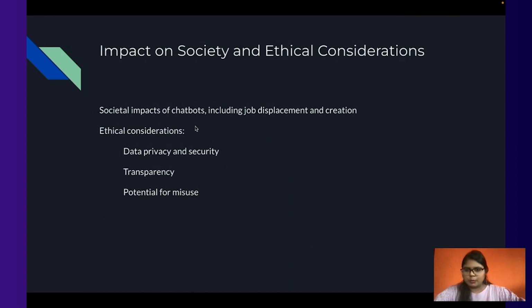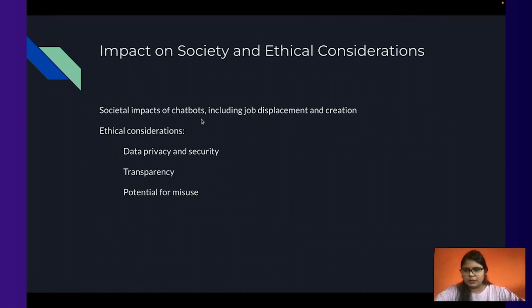Societal impacts of chatbots we have to consider, like job displacement and creation. As soon as the ChatGPT model launched, there was a lot of concern on the internet that there might be loss of jobs because of that. Because for example, the software engineer job, coding jobs, ChatGPT is very nicely able to do code completion, code corrections, these kinds of things. So we have to consider the factor of job displacement.